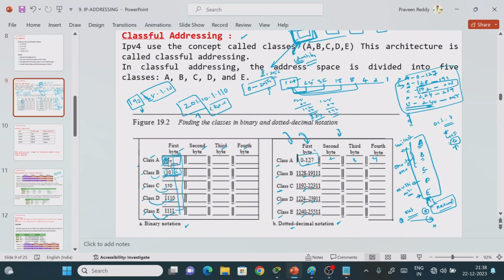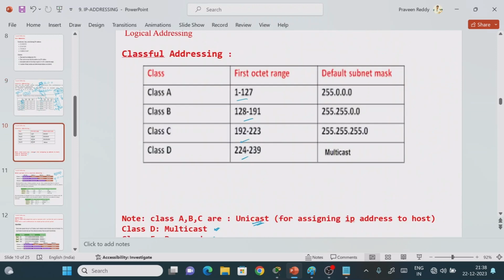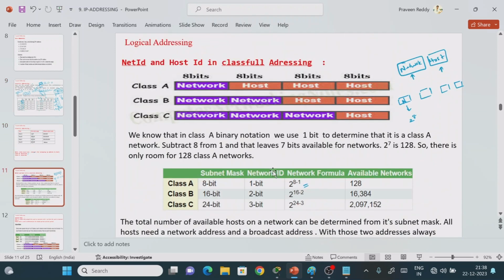you will see that in class A, for identification purposes, which type of address it is, out of the 8-bit representation, the first bit is 0, which is used for identification. The remaining 7 bits are nothing but your network portion. For class B, 2 bits are for identification and the remaining 6 bits are the network. So that is the reason they write it like this. The first 8 bits are for the network portion, and these are for the host portion.